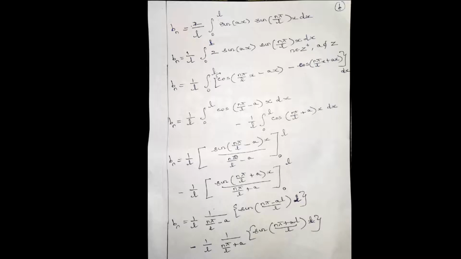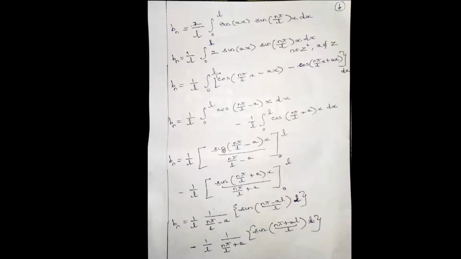So then sine 0 is 0. So both the terms are 0 for the lower limits. So we only have to find for the upper limit. So 1 by L, 1 by (nπ/L minus a) into sine of (nπ/L minus a) into L, minus 1 by L, 1 by (nπ/L plus a) into sine of (nπ/L plus a) into L. So I have taken 1 by L outside, 1 by (nπ/L minus a) outside.